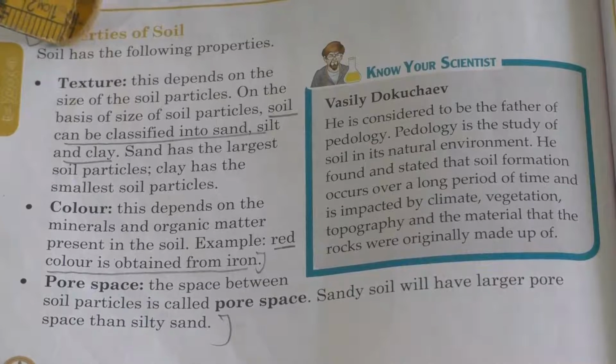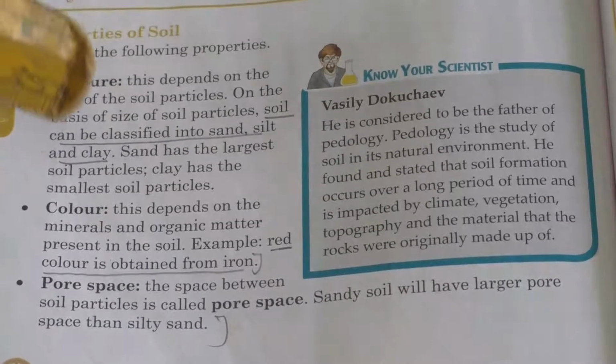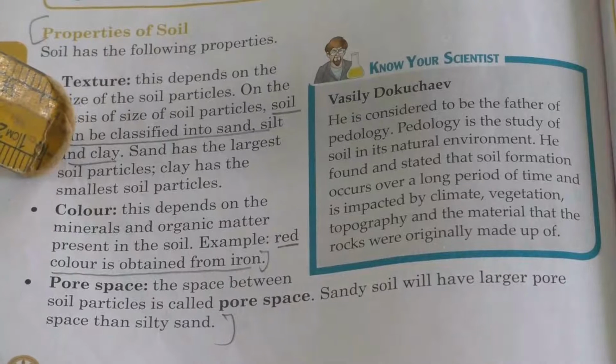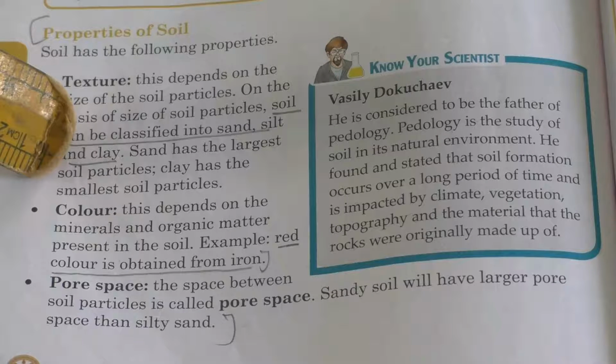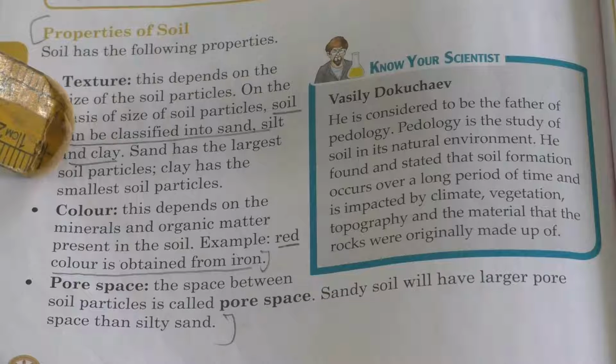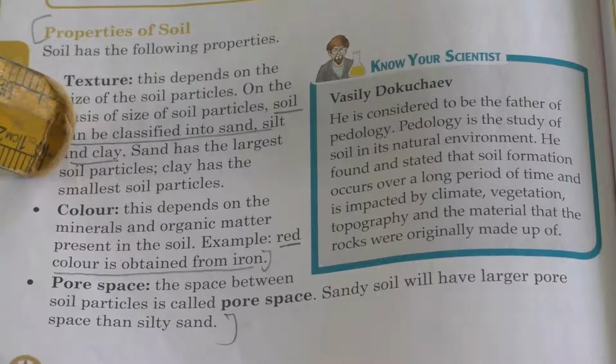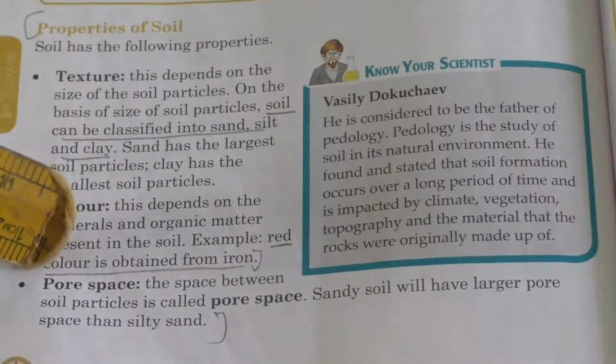Clear? Yes. The next property is color. Here it depends on the minerals and organic matter present in the soil. For example, red color is obtained from iron. Clear? Yes. The next property is pore space.